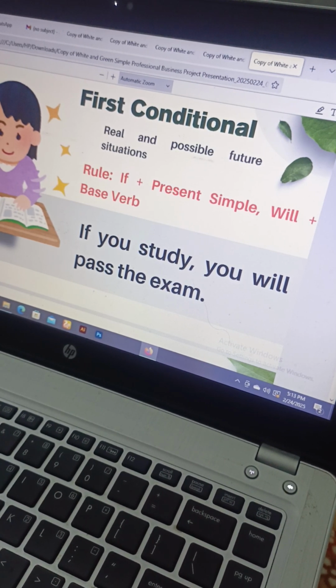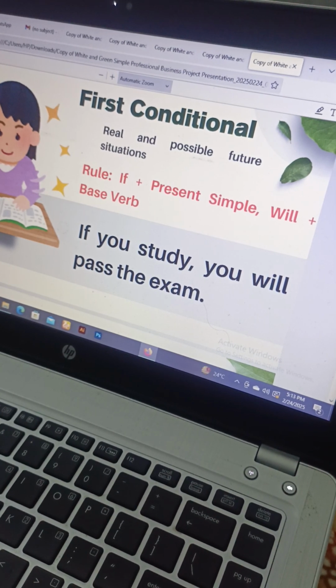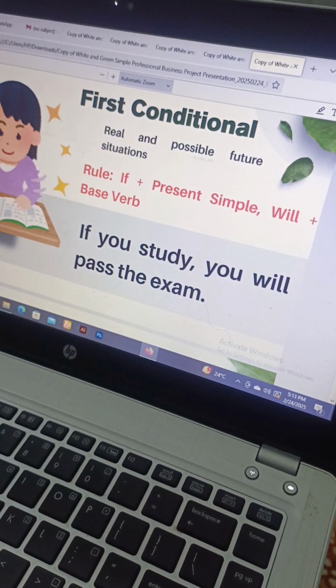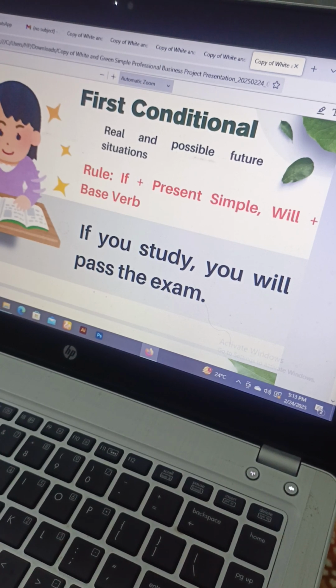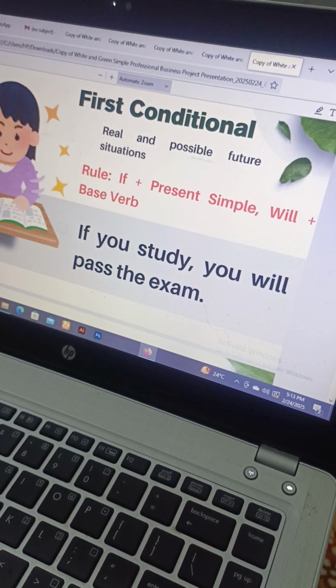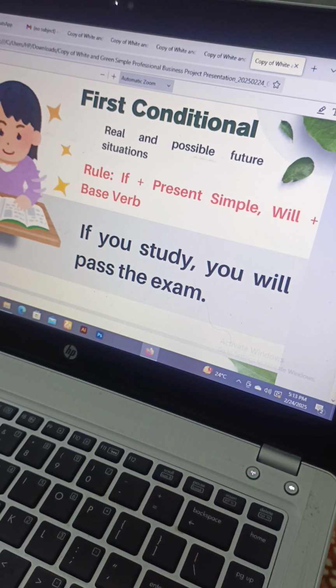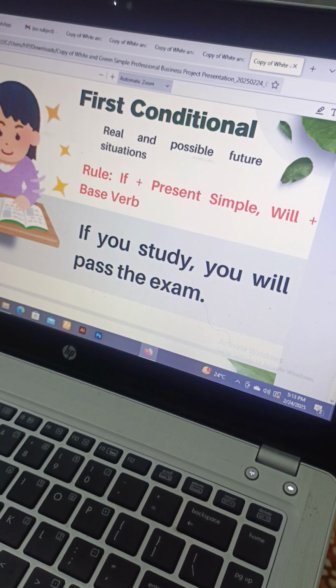Yes, ma'am, I agree. हाँ, कुछ ऊपर नीचे हो सकता है. If you will not study, you will fail. But sometimes you've seen people, they're not studying but they still pass. Haven't you seen that? Yes, I have seen. That's why we say it's something that may or may not happen, right? Yes, ma'am.